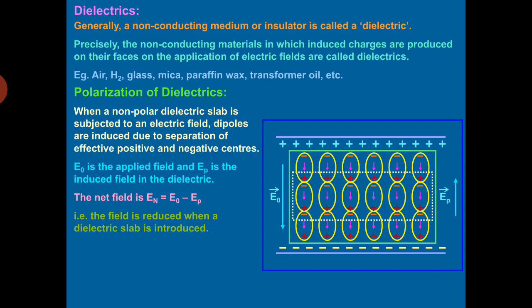So what will be the dielectric constant K now? K is equal to what? E naught by E. Now what is E here? It is E naught minus Ep. So K is equal to E naught over E naught minus Ep.